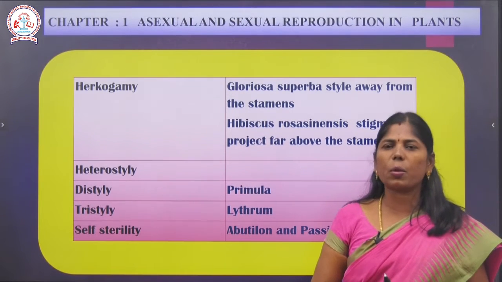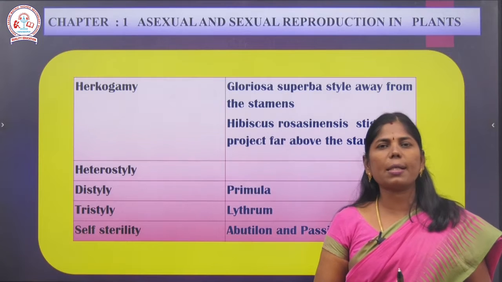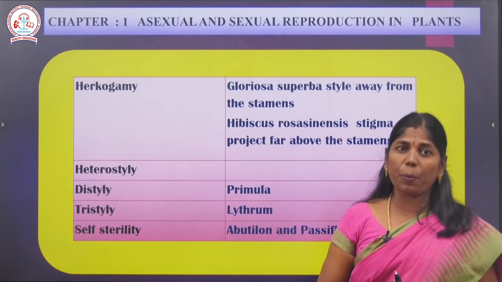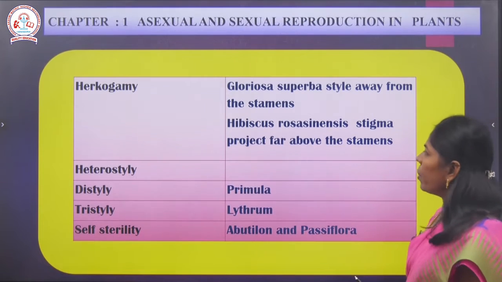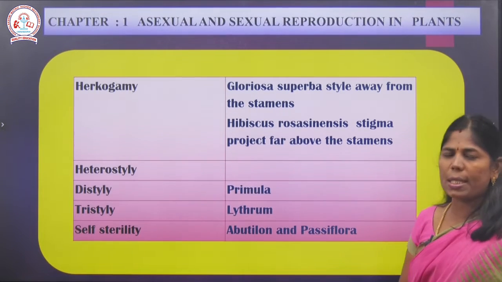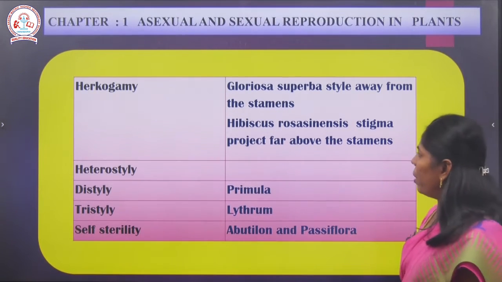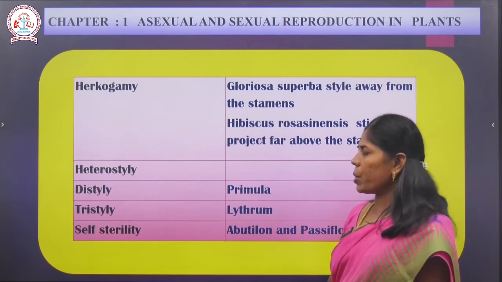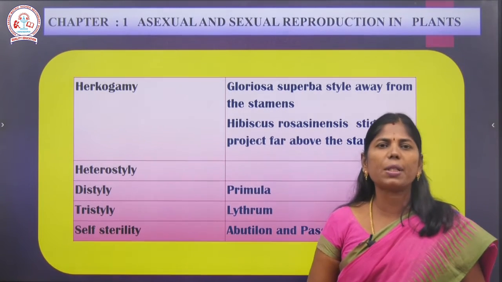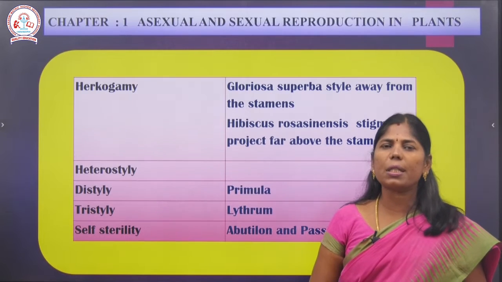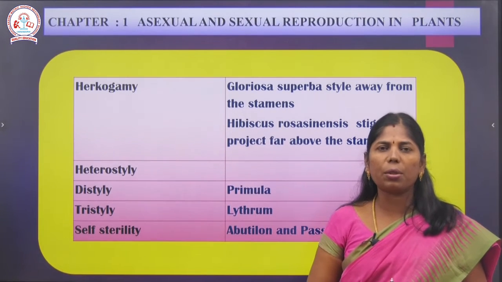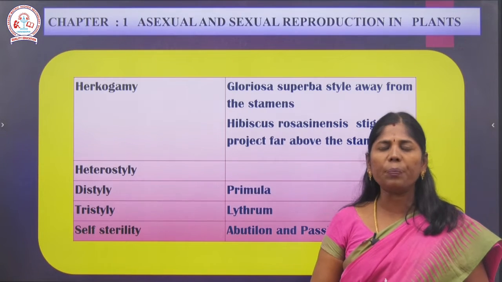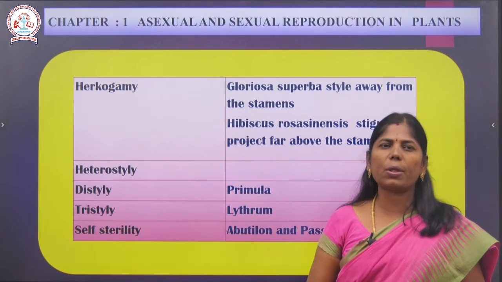Similarly in Hibiscus rosa-sinensis, the stigma is away from the stamens. It projects above the stamens in hibiscus. So here also self pollination is not possible, so cross pollination occurs. And next one is heterostyly. It has different lengths of styles or different lengths of stamens. The stalk of the stamen, which comes after the anther, is called the filament. Similarly, the stalk of the gynoecium is known as the style.